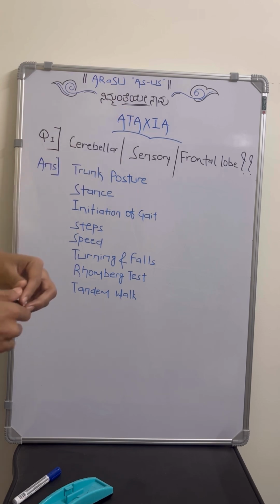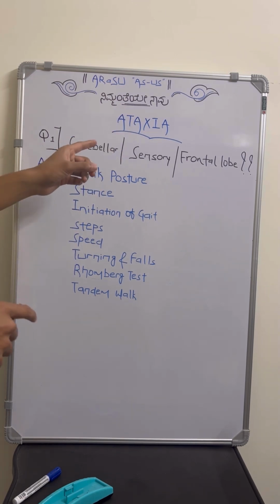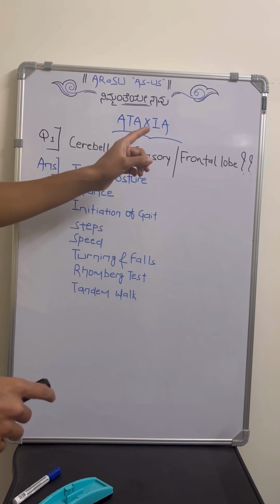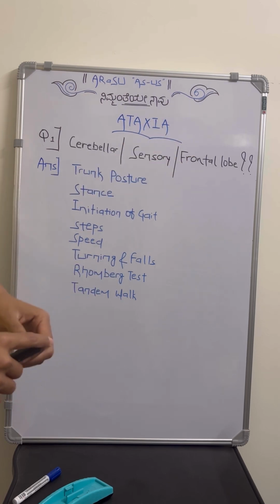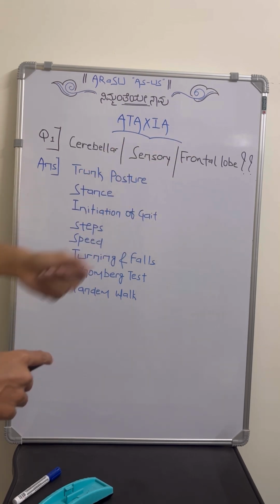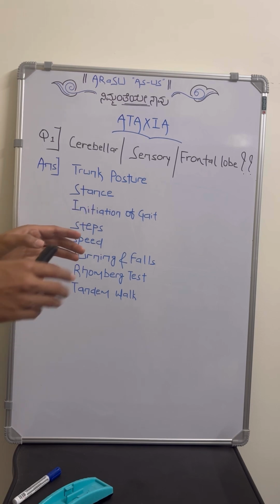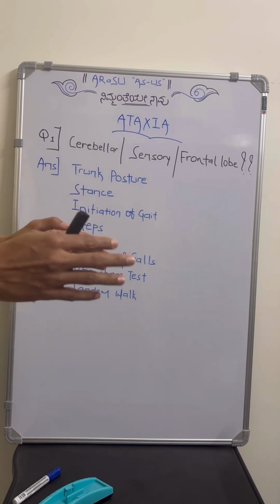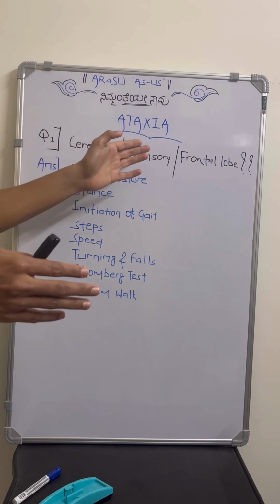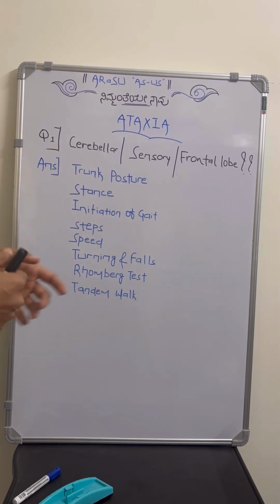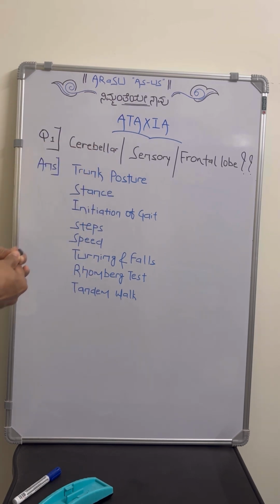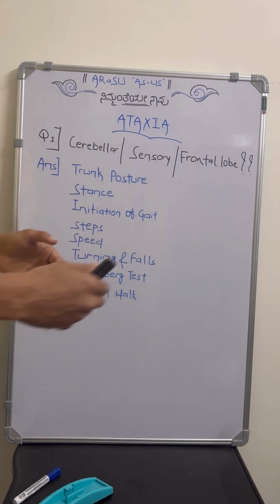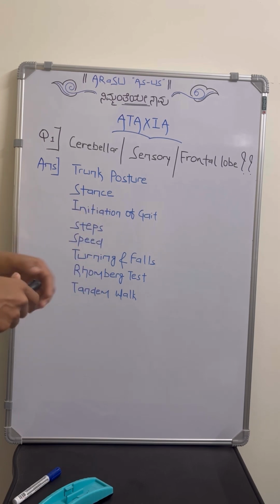Whenever we get the complaint of ataxia, we first have to decide whether it is because of the cerebellum, or sensory ataxia because of posterior column involvement, or other reasons like frontal lobe lesions or vestibular lesions. Always remember, whenever a person starts walking, it involves many components, so we have to assess the ataxia in that pattern itself. For example, we assess the posture of the trunk first. We can differentiate these three based on the components involved in initiation of the gait, the gait proper, and a few other things which we will deal with now.